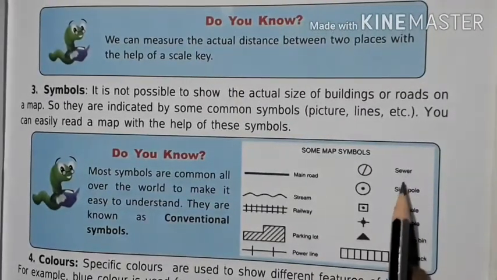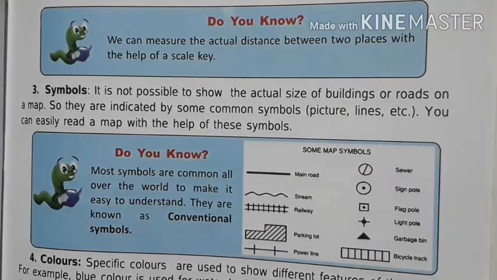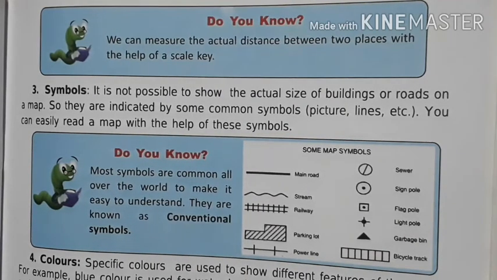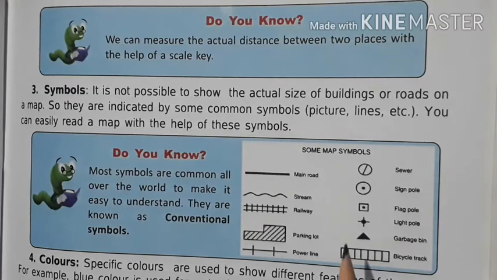Next is sewage system or sanitation system. Sign pole, where some signs are given that a road turn is ahead or school is ahead, that is go slow. Such types of indication are on a sign pole. Next one is flag pole, light pole, garbage bin